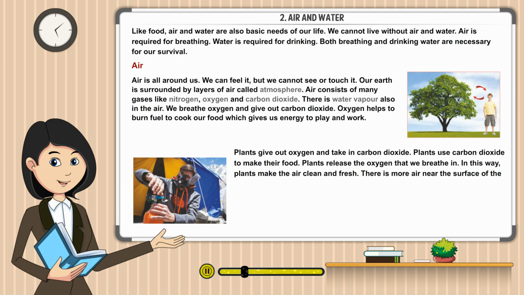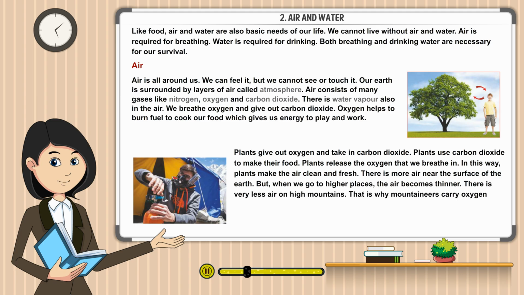There is more air near the surface of the earth, but when we go to higher places, the air becomes thinner. There is very less air on high mountains. That is why mountaineers carry oxygen cylinders while climbing mountains.